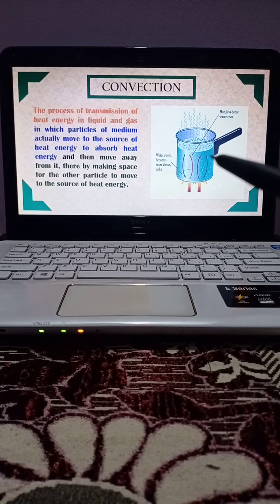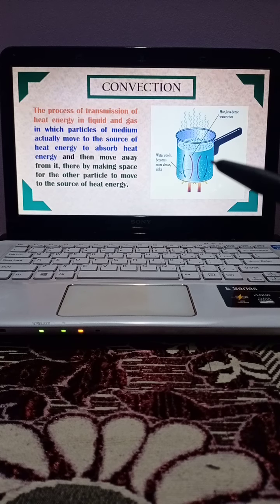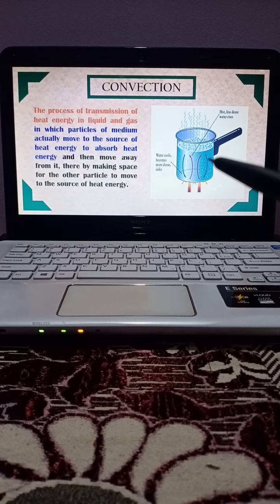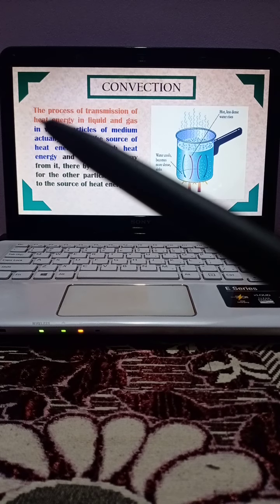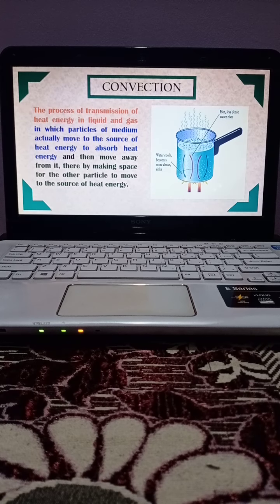So in this process, initially the water becomes hot and moves up, then cold water comes down, becomes hot again, and again moves up, and by this the whole liquid gets the heat energy. This process is called convection. As the definition says, convection is the process of transmission of heat energy in liquids and gases in which particles of a medium actually move to the source of heat energy to absorb it.